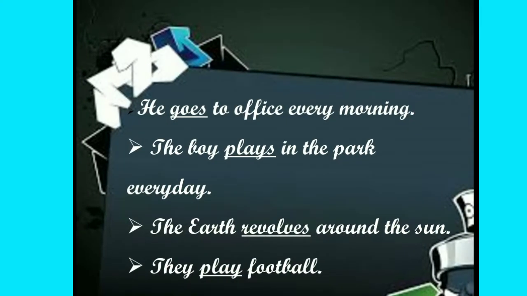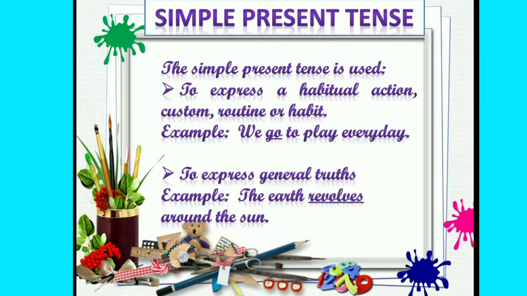Here are some sentences. He goes to office every morning. The boy plays in the park every day. The earth revolves around the sun. They play football. In all these sentences, verbs are underlined and it is used in simple present tense. So, the simple present tense is used to express a habitual action, custom, routine, or habit.